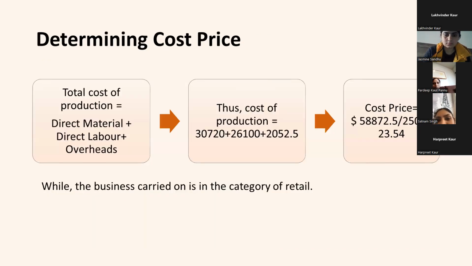Now I'm talking about determining cost price. Total cost of production equals direct material plus direct labor plus overheads. Now the cost of production equals 30,720 plus 26,100 plus 2,052.5. Now cost price equals 58,872 dollars divided by 2,525, which equals 23.54, while the business carried on is in the category of retail.